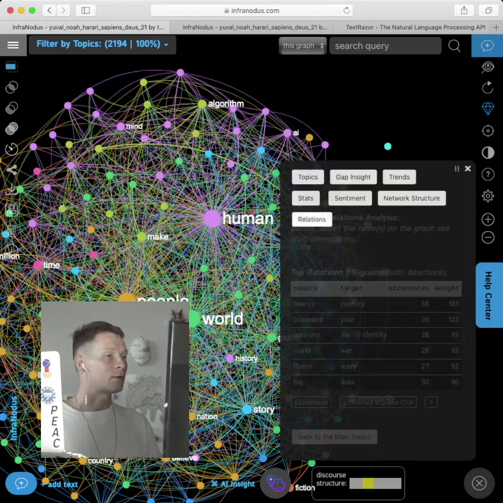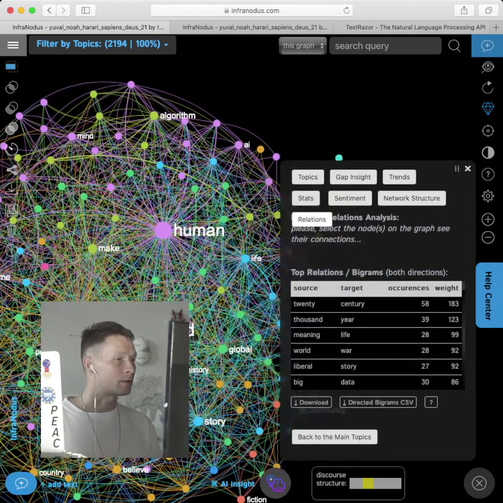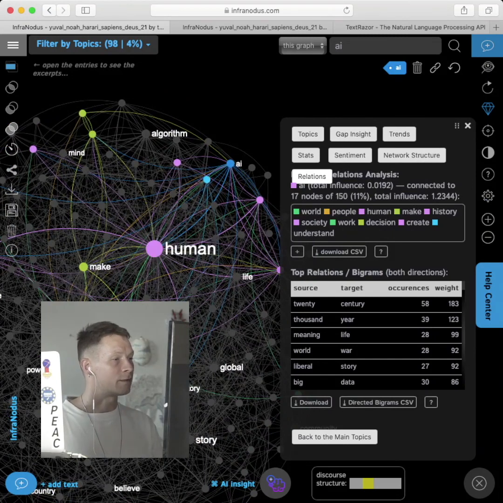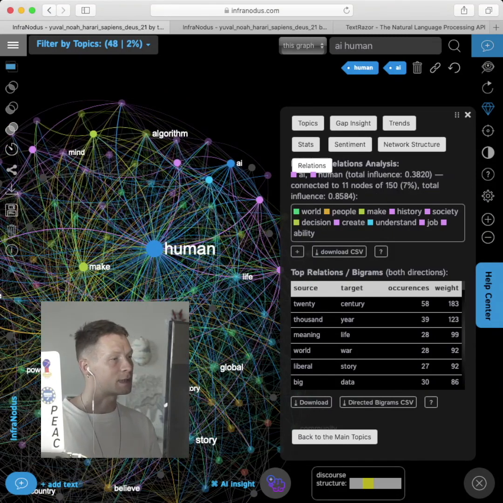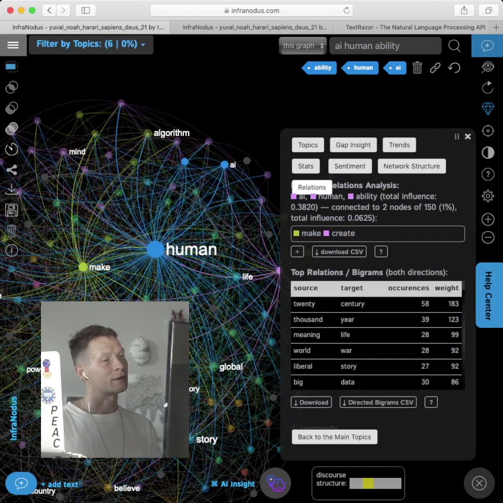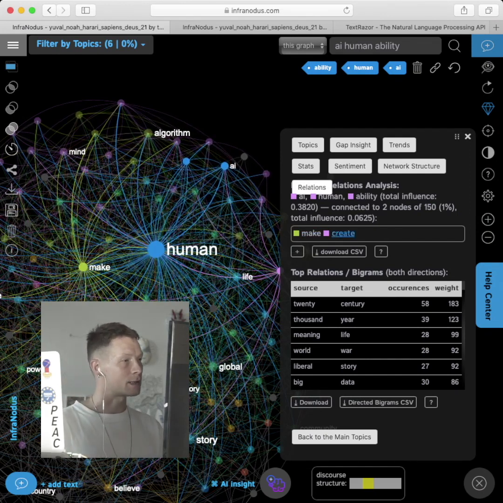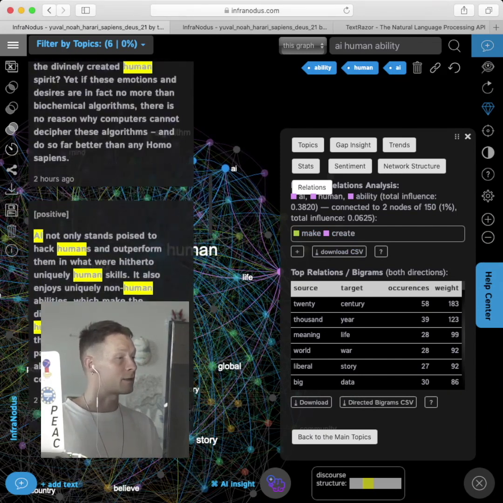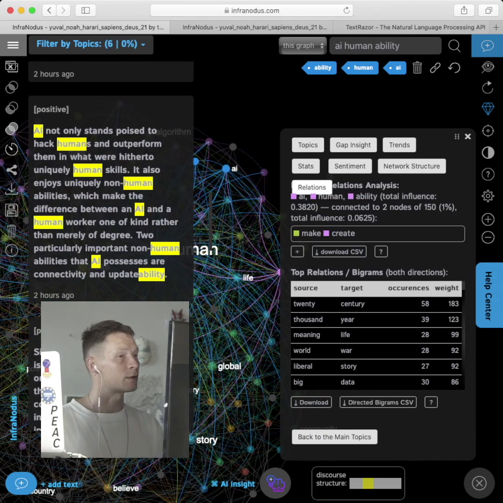And then we can also go into relations and we can click on some terms to see in which context they're used. So for example, here, if I click on AI human ability, then I can see that it's used with making, creating. So it's something about creating together with AI. I understand the meaning. And then I can also go here and see in which context of the original text these 3 terms were used actually.